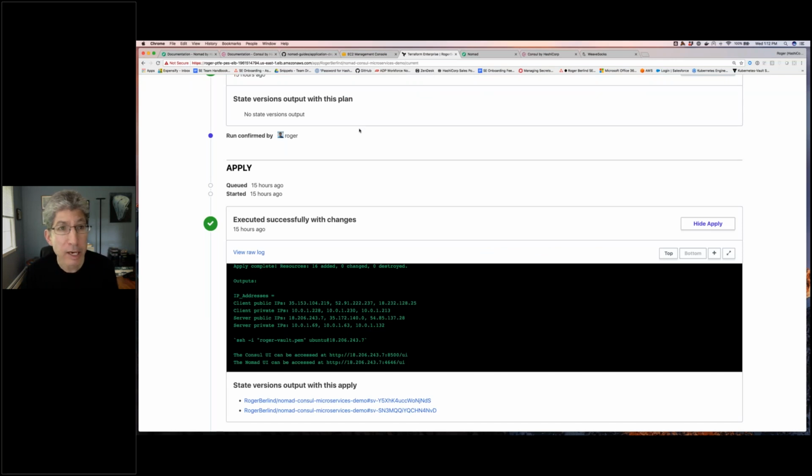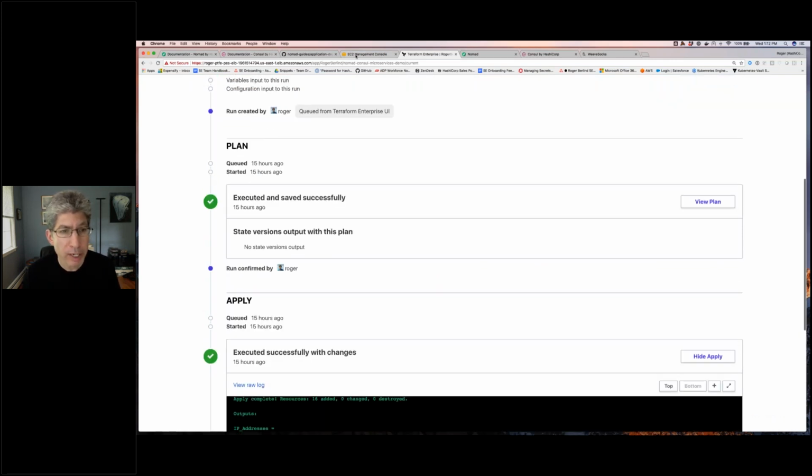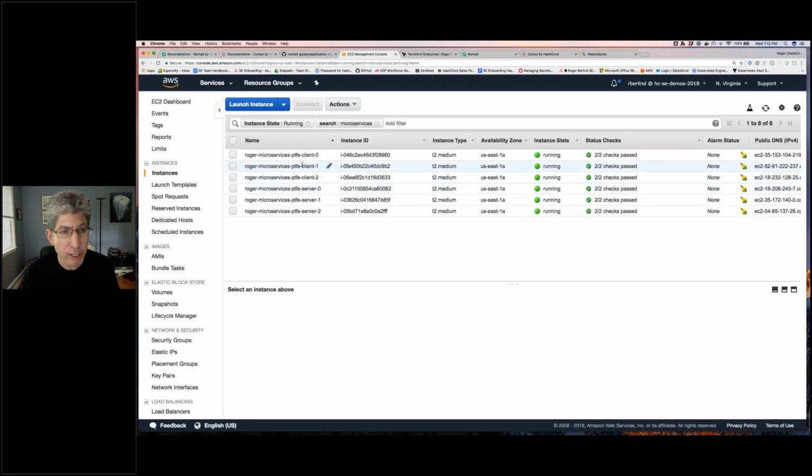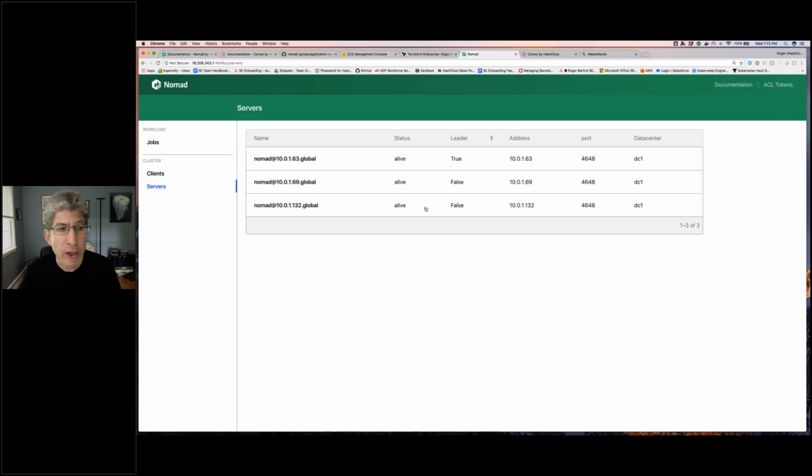So I'm not going to say anything more about Terraform. Here we can see though in EC2 I do have 3 clients and I have 3 servers running, right? I'm filtering to just show those EC2 instances. Okay, so with that, let's take a look at Nomad.